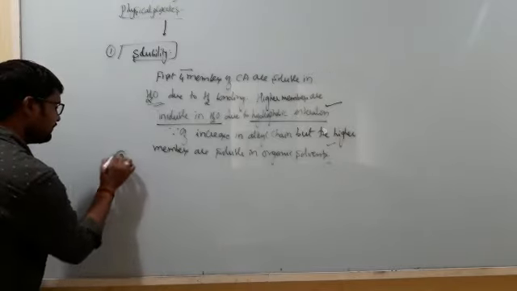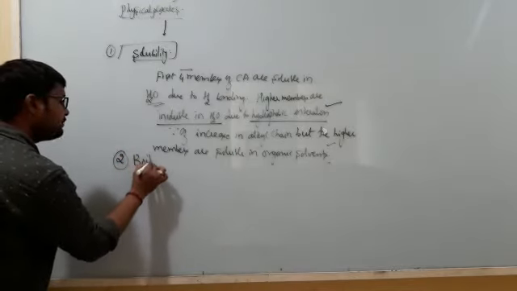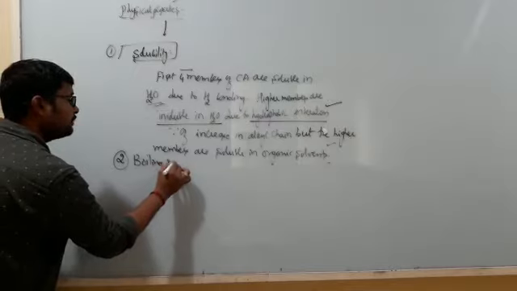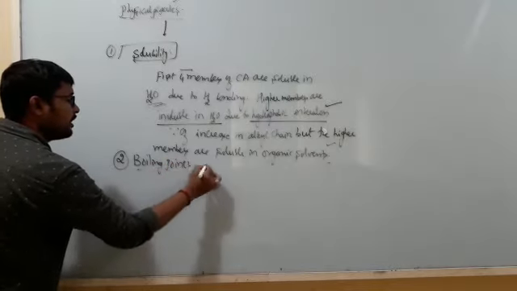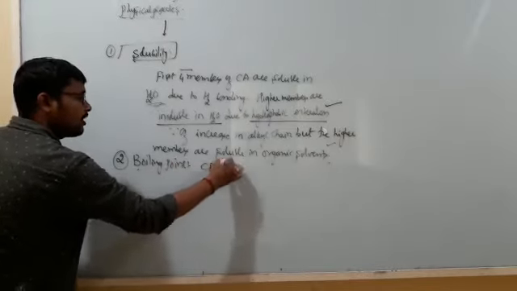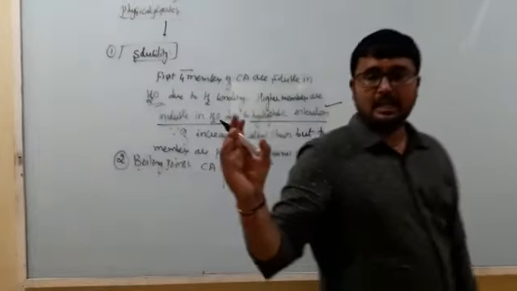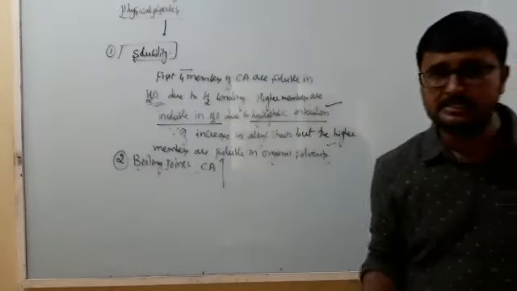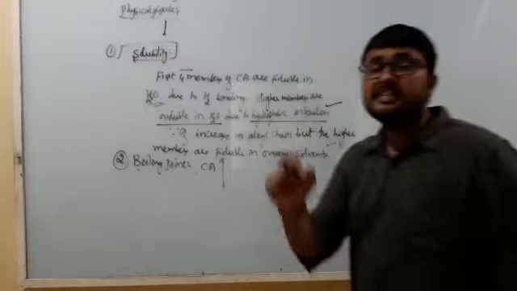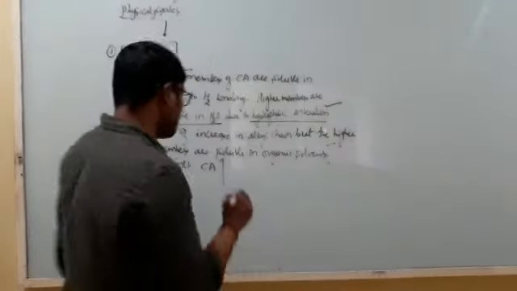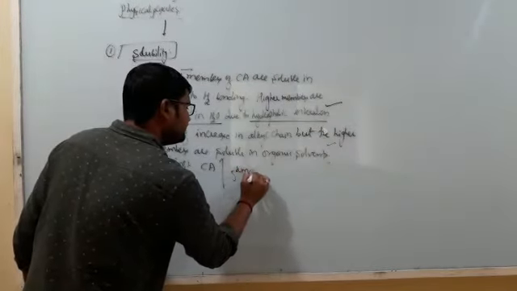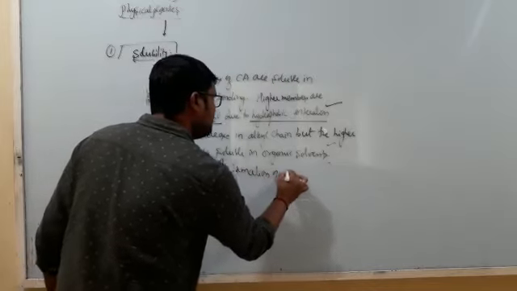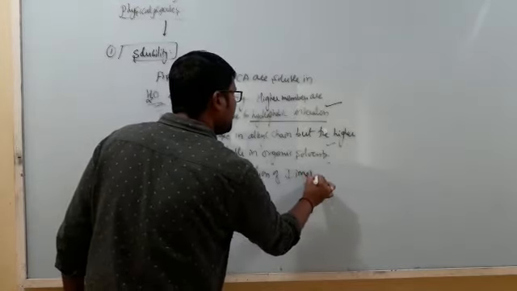The second property is the boiling point. The boiling point of carboxylic acids is always greater than that of alcohols, aldehydes as well as ketones. This is due to the formation of a dimer.